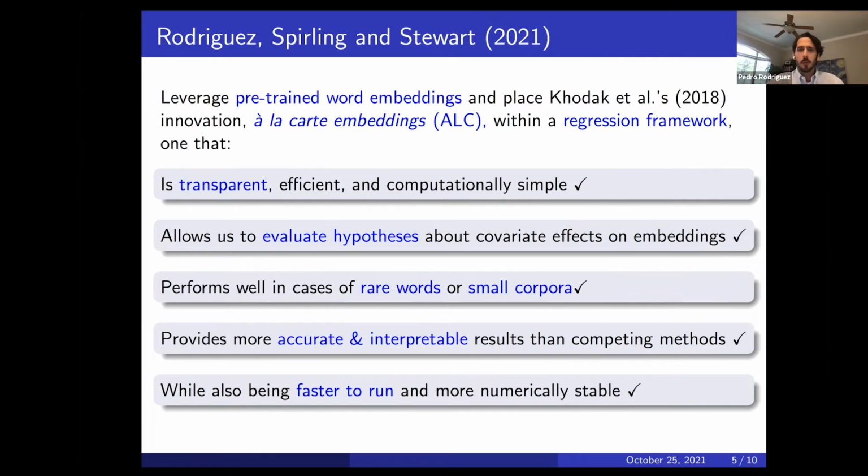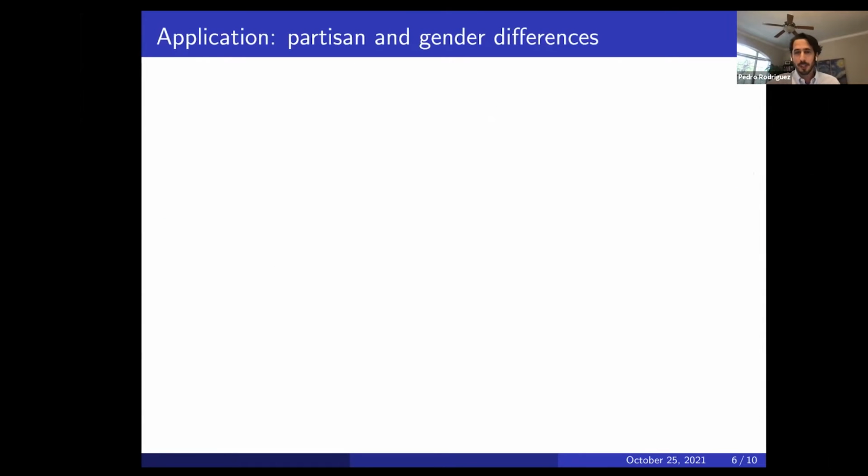I'm not going to go into the methods. Instead, I'm going to jump out of the weeds and go into some applications just to show you the types of stuff that you can do with this. So suppose that we're interested in understanding partisan usage of terms in the US Congress, right? So our data here is going to be the congressional record. These are transcripts of speeches by representatives in the Senate and the House.